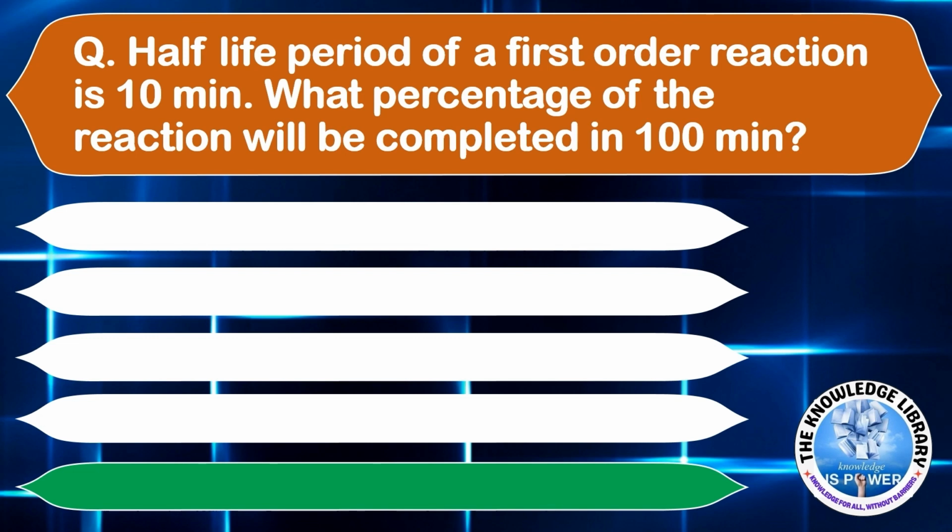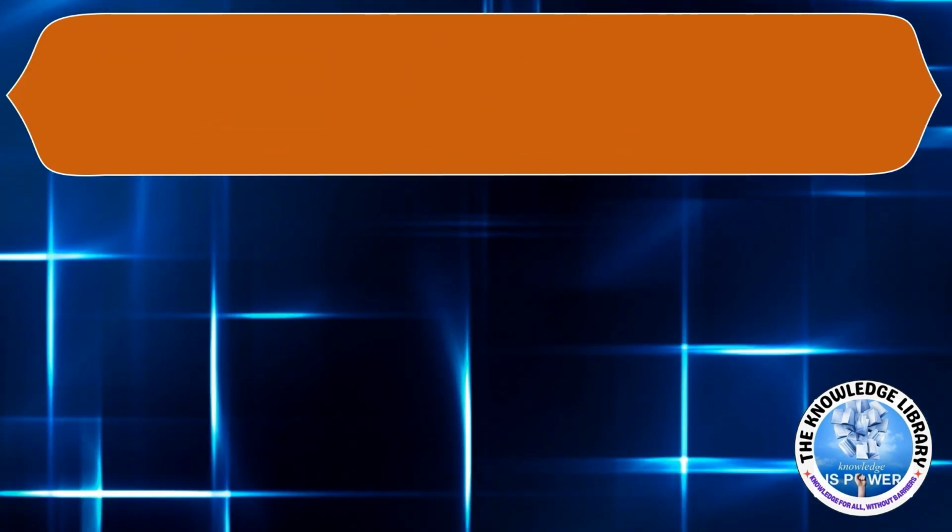Half-life period of a first order reaction is 10 minutes. What percentage of the reaction will be completed in 100 minutes? Option A, 25%. Option B, 50%. Option C, 99.9%. Or option D, 75%. The correct answer is option C, 99.9%. Moving on to the next question.